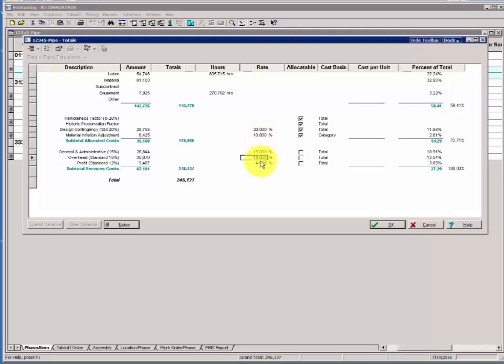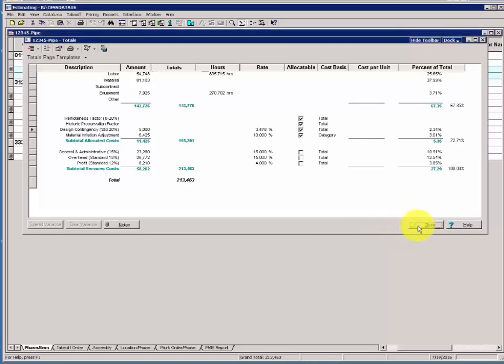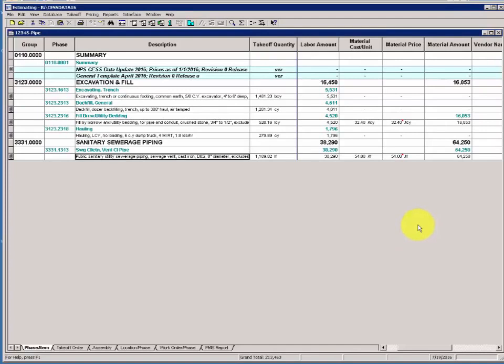You can adjust the percentages here, as you see, or you can directly type into a dollar field. In this case, we'll take the design contingency and lower it to $5,000. And that will back calculate the contingency percentage. So you can either adjust the percentage or type directly into the dollar amount. We'll click OK to accept our changes and close to return to the spreadsheet. Pause the recording and perform Section 4, Activity 7 in the Advanced CESS Workshop Manual.